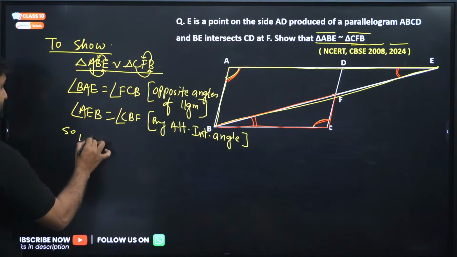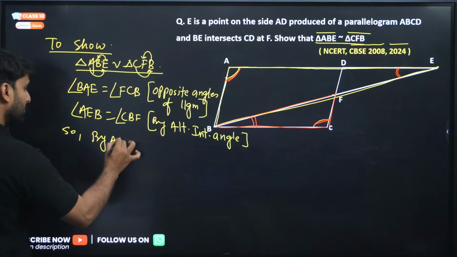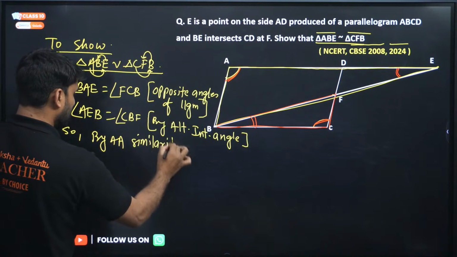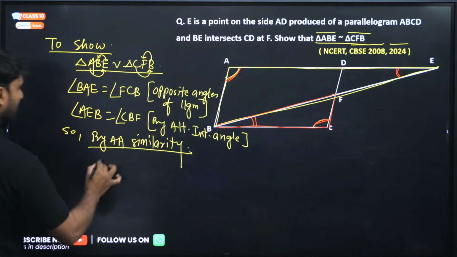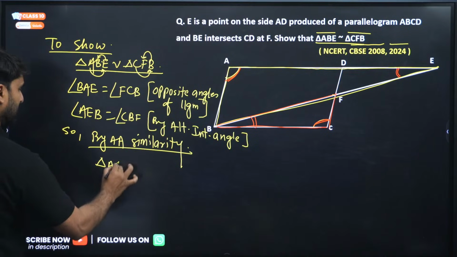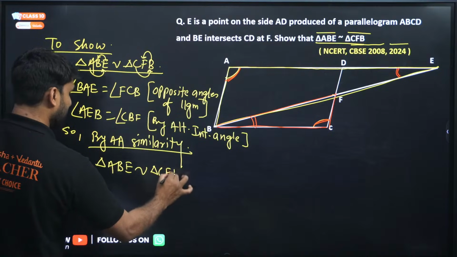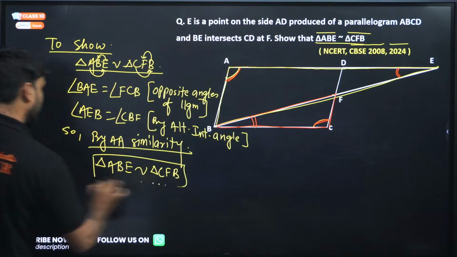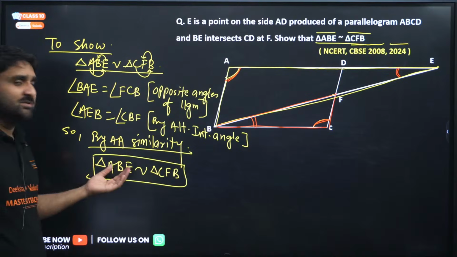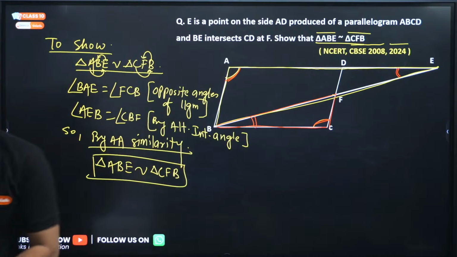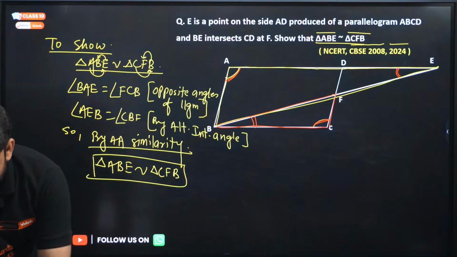So by AA similarity, triangle ABE is similar to triangle CFB. Hence proved. And this question has been asked by CBSE twice. Very easy. Yes, sir. I hope this is clear to you all.